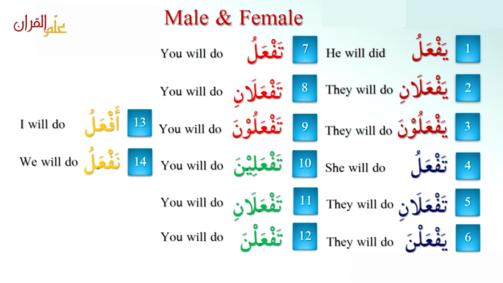أفعل, نفعل. أفعل, I will do. نفعل, we will do. It is for mutakallim, the person who is speaking, could be male or female. So that's how you memorize the whole thing. Yaf'alu, yaf'alani, yaf'aluna. Taf'alu, taf'alani, yaf'alna. Taf'alu, taf'alani, taf'aluna. Taf'alina, taf'alani, taf'alna. Af'alu, naf'alu. So once this is memorized, inshallah, in the future, things will be very easy.